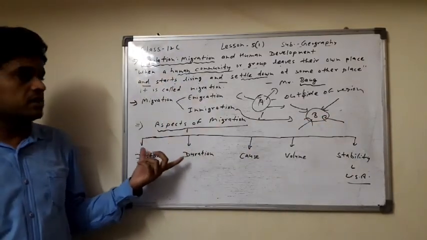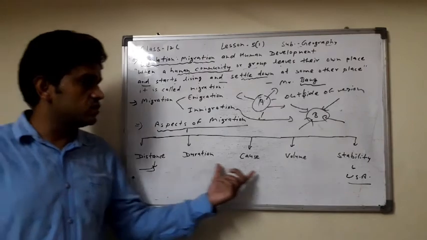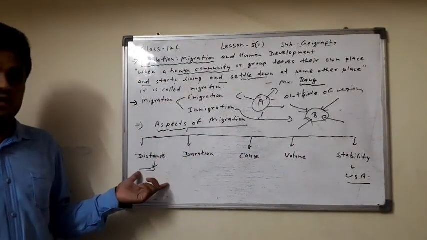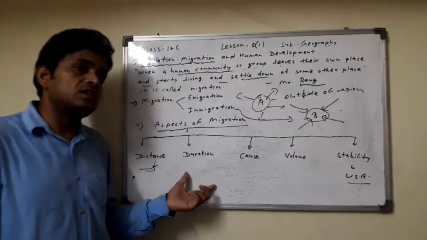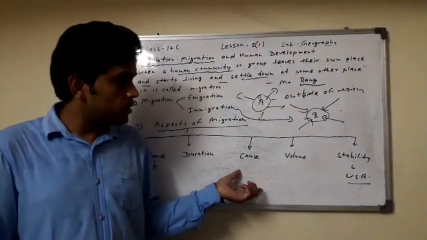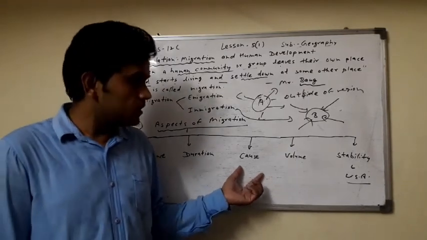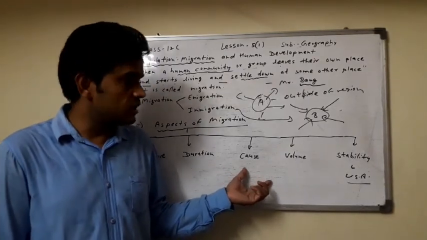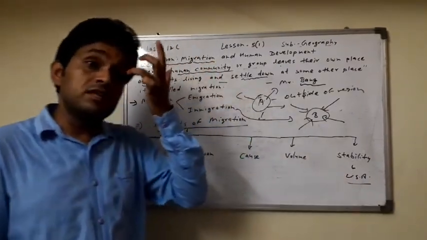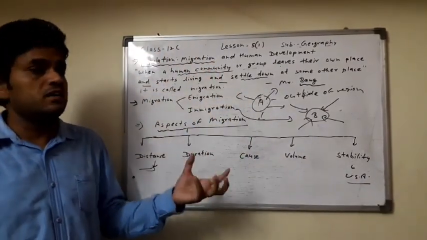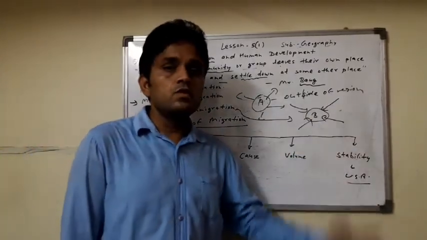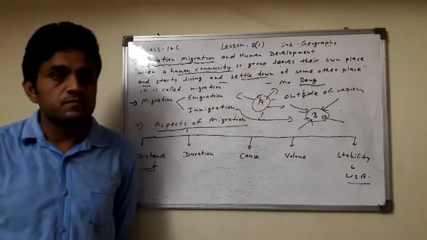And here are the 5 aspects of migration: distance, duration, cause, volume, stability. In distance we count the distance, in duration the time, and in causes we have physical, political, religious, cultural reasons. Volume is the number of people who settle. Stability is permanent settling, like European people becoming stable in the USA after migration. Clear?